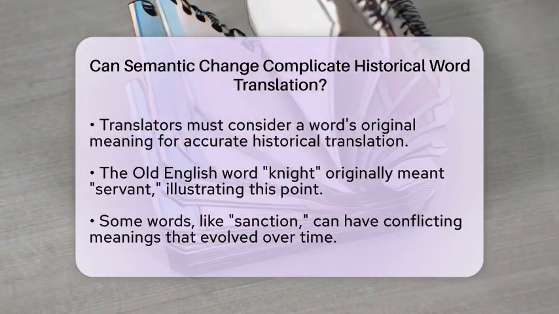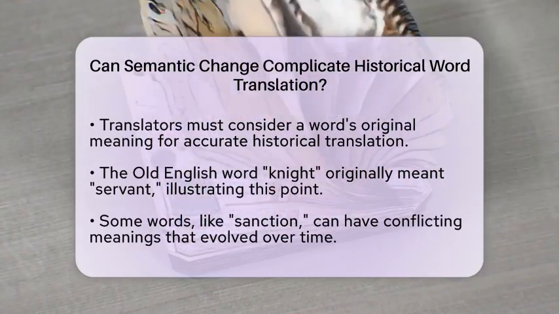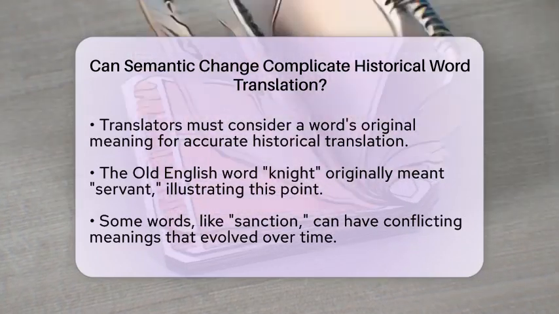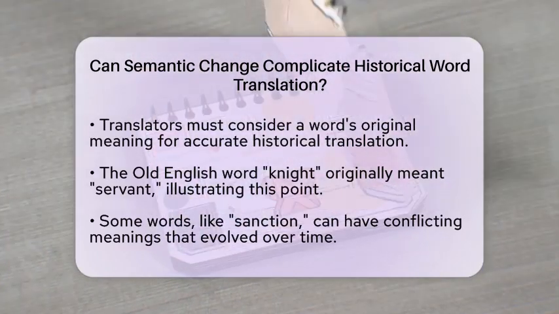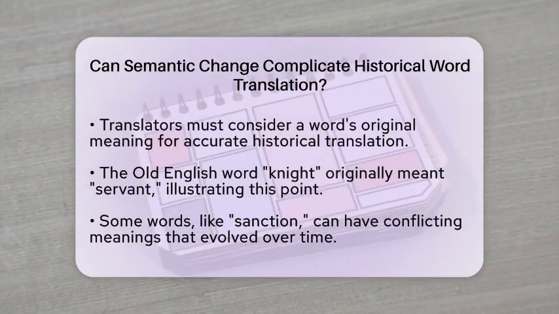For example, the Old English word knight originally meant servant. Today, it suggests nobility and chivalry. Without understanding this shift, a translator might misinterpret a character's role or social status.